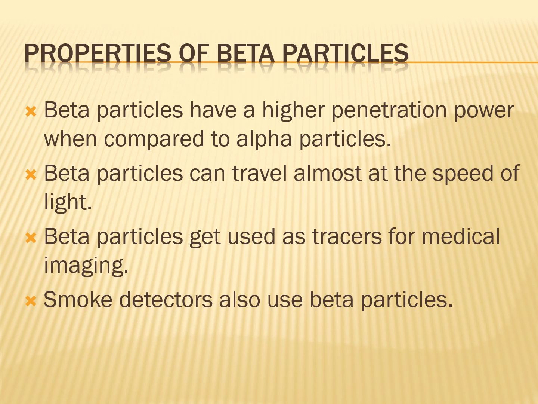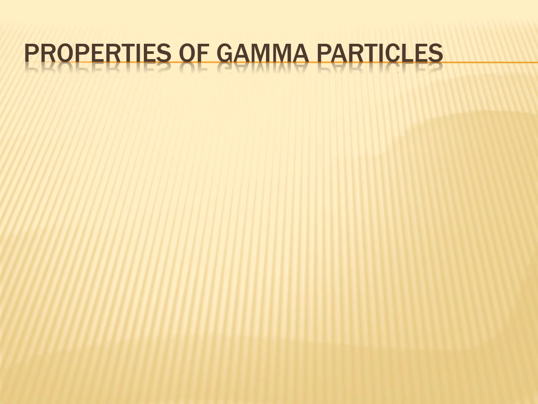Beta particles can be stopped simply by using your palm, but they will travel through a paper. As we can stop the alpha particle using a simple paper, but a beta particle cannot be stopped by a simple paper, your palm can stop the beta particles.